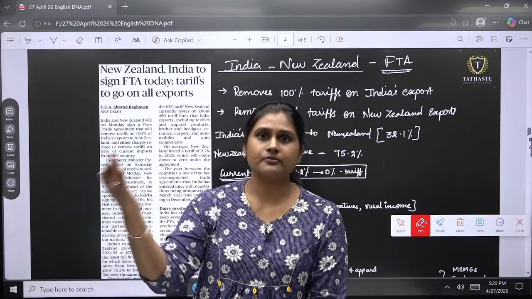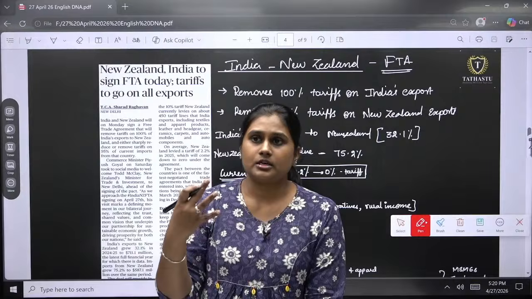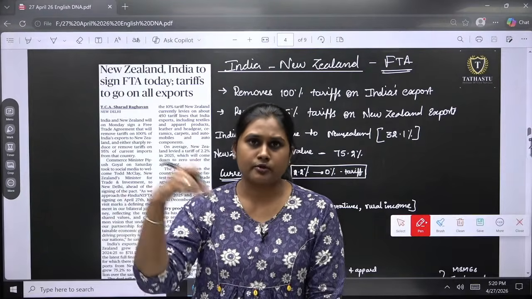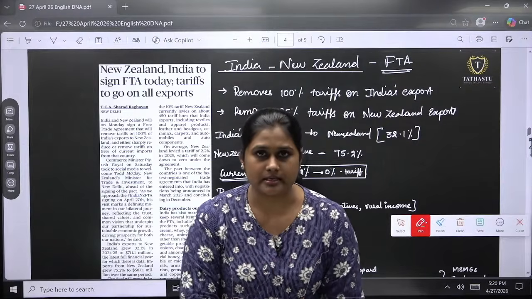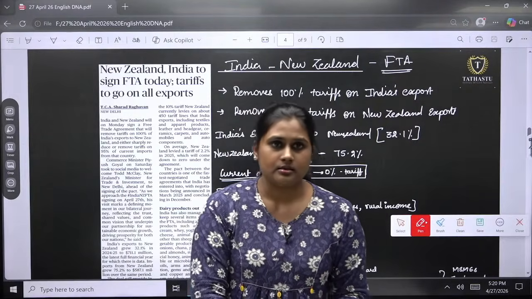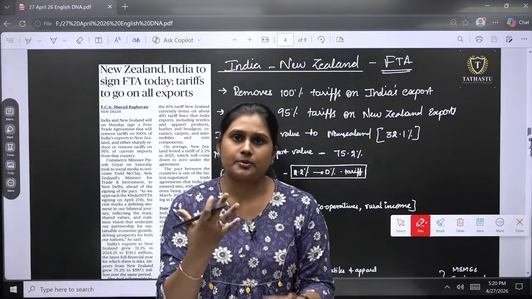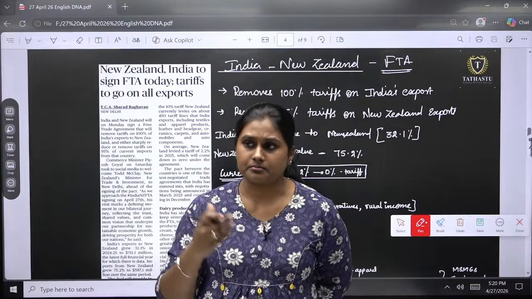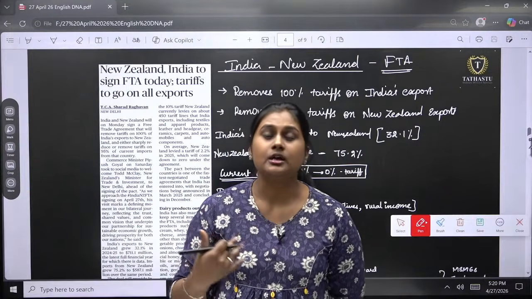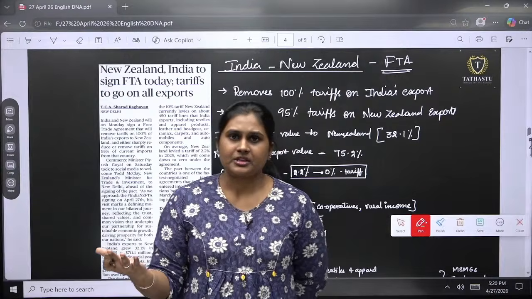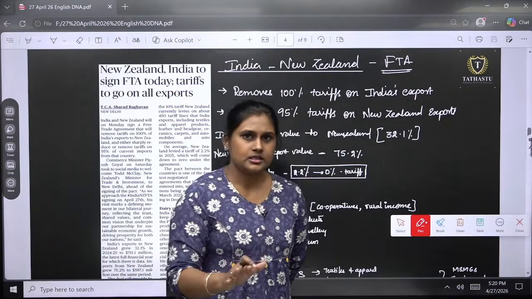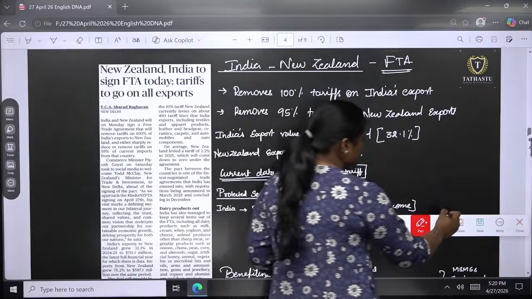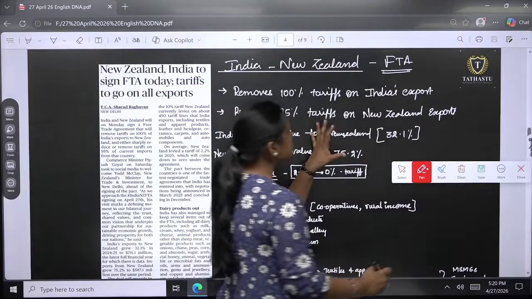At the same time, if we are importing certain things like automobiles, they have to pay an import tax, because we are giving our market. So we should take our share of it, obviously. When a particular product is being sold, the commodity's price goes to that particular company, but being the mediator, we have to give the taxes, which are tariffs, in terms of export and import. So now we have moved towards free trade agreements.